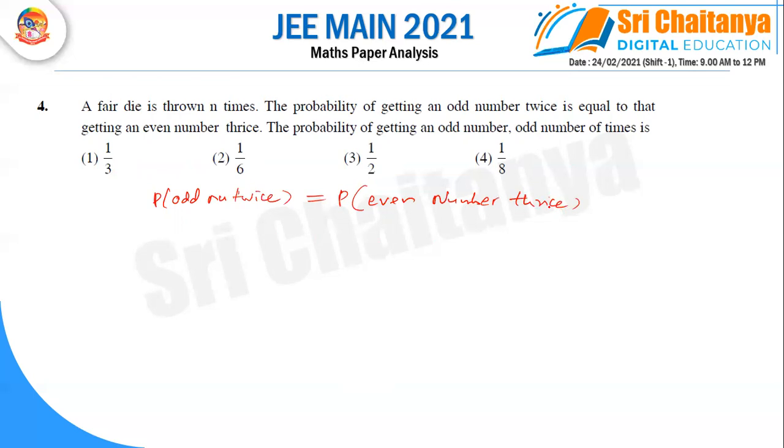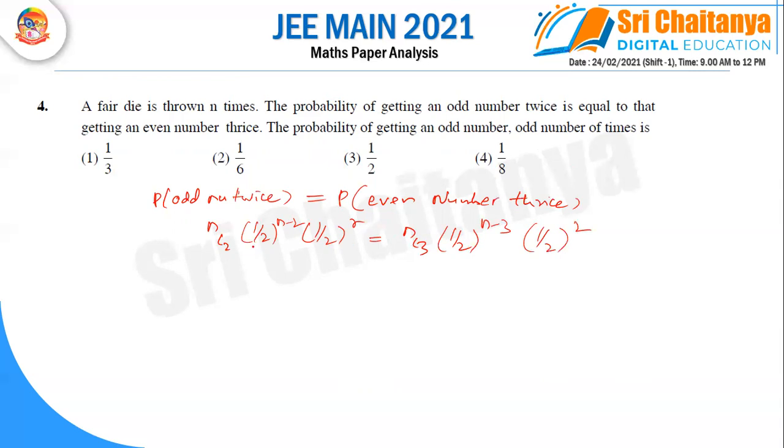Getting an odd number twice is equal to getting an even number thrice. So we are writing nC2 because twice we are saying, and it is (1/2) whole power, because success or failure, getting an even number or an odd number, is nothing but 1/2 chances, because equal chances will be there. So p^(n-r), q^(n-r), and p^r we are writing. And similarly nC3, with q^(n-r) and p^r.